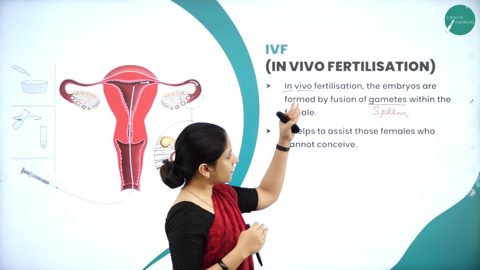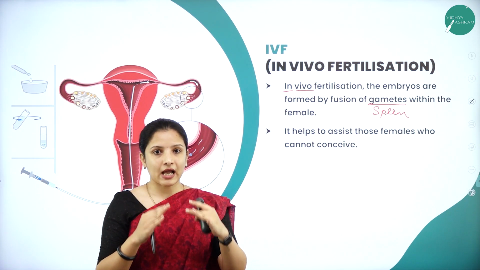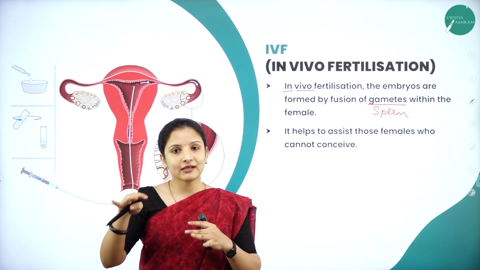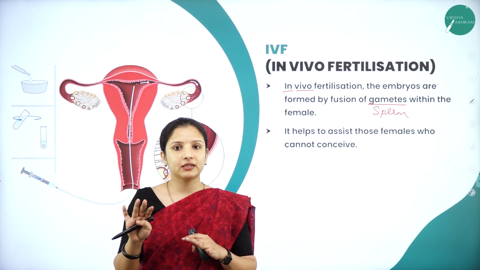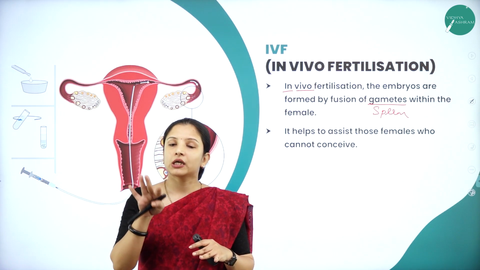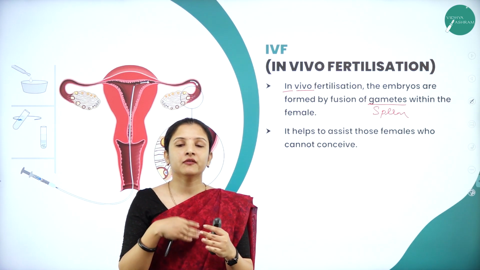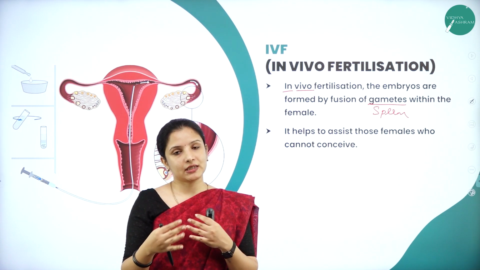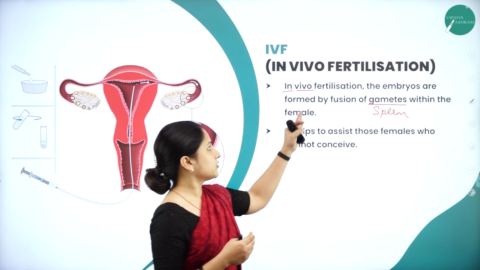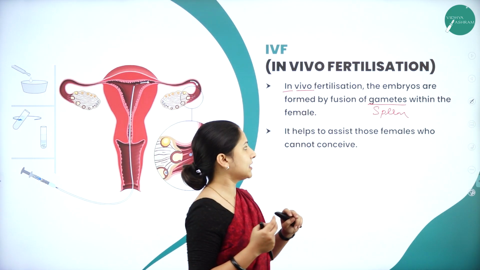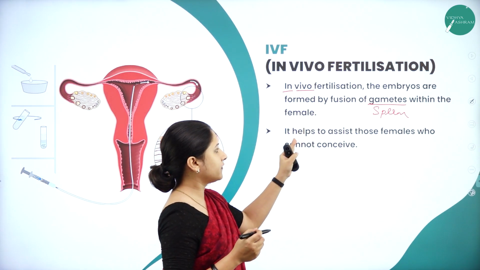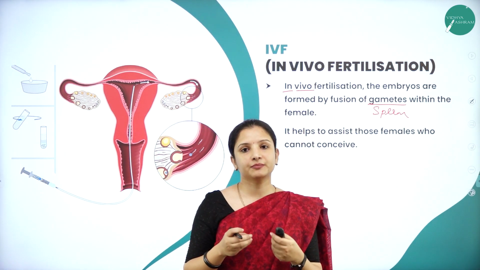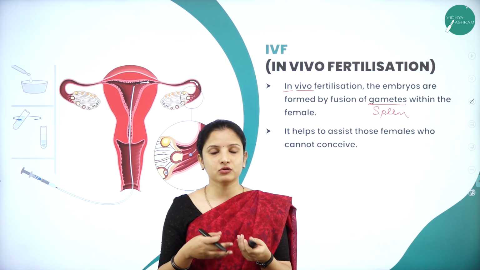But in the case of in vivo fertilization, the sperm will fuse with the egg that is present inside the female itself. The egg will not be taken out. It will be there inside the female itself, and that particular egg will be fertilized. Therefore, it is called in vivo fertilization. And this mainly helps those females who are not able to conceive.